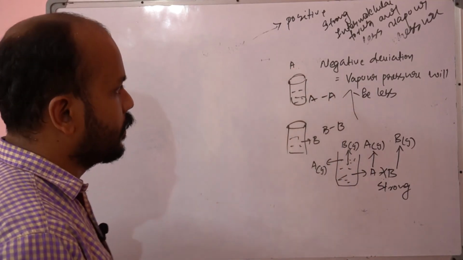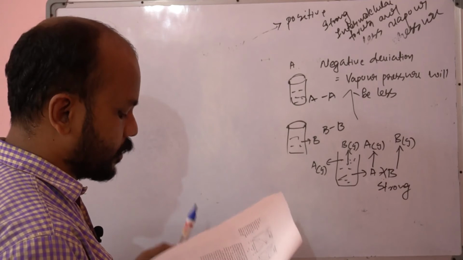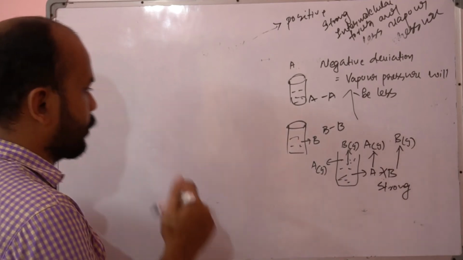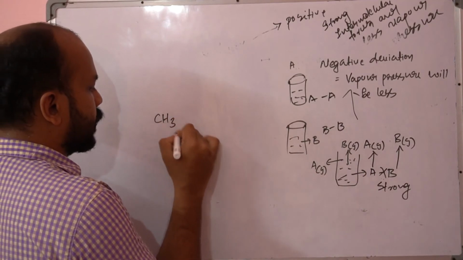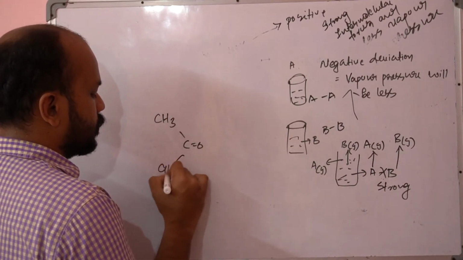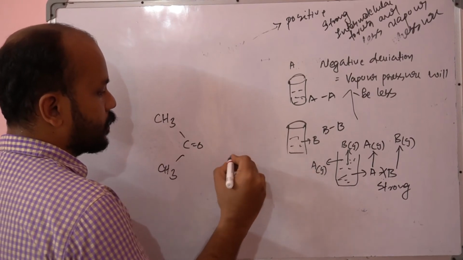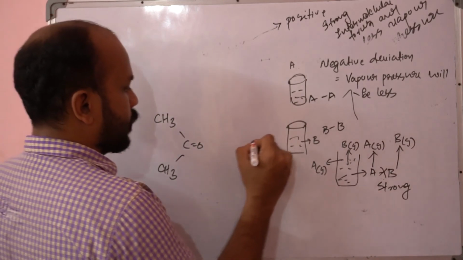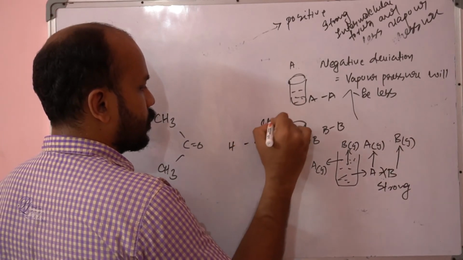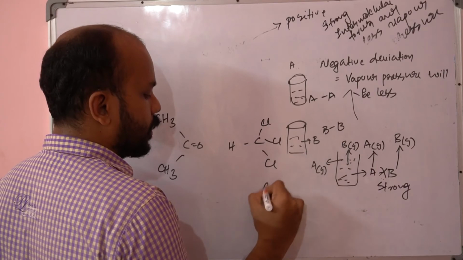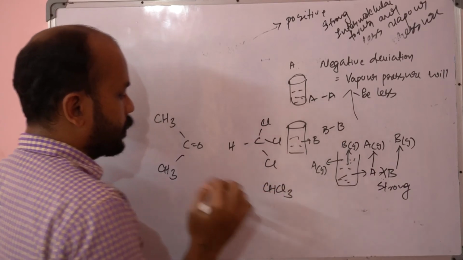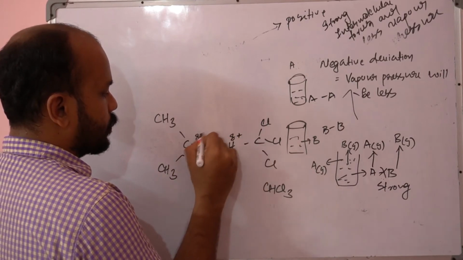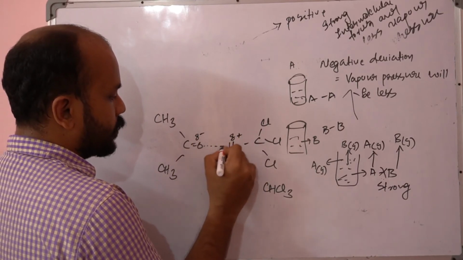As an example, I can tell you one pretty good example, that is chloroform and acetone. So this is acetone, and chloroform is CHCl3. Of course, here it has a partial positive charge, here a partial negative charge. So there will be some interaction there.